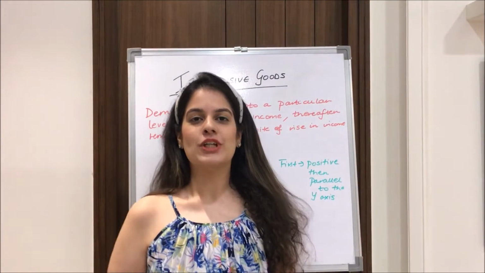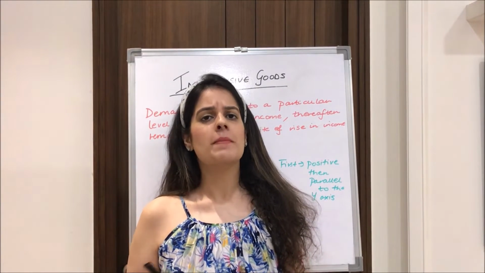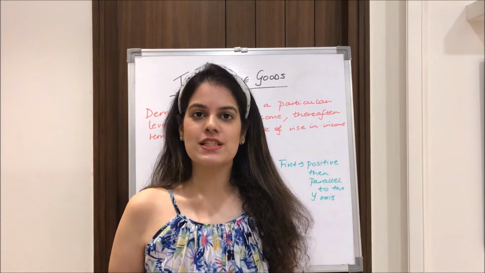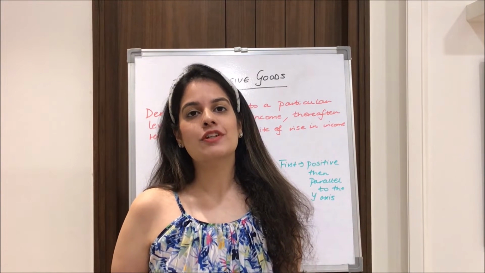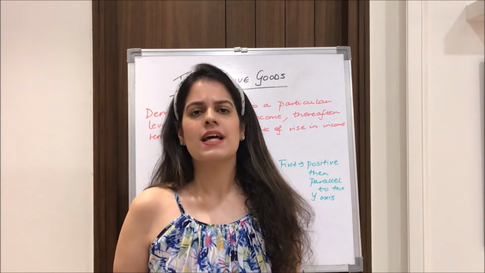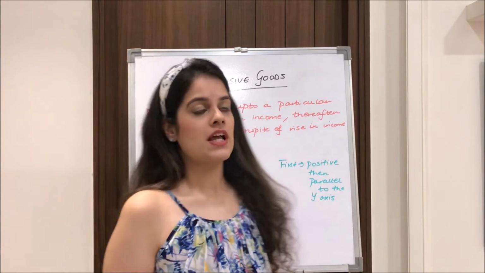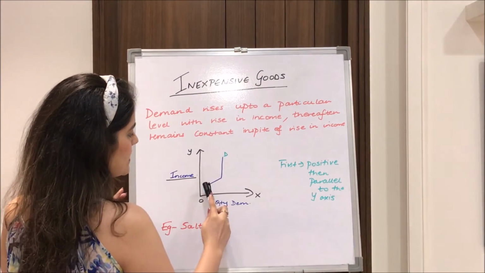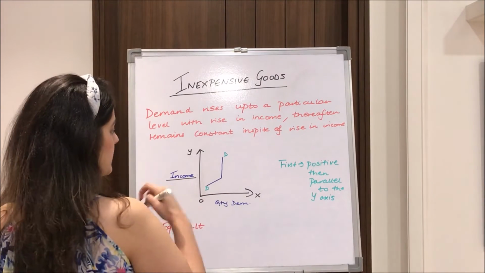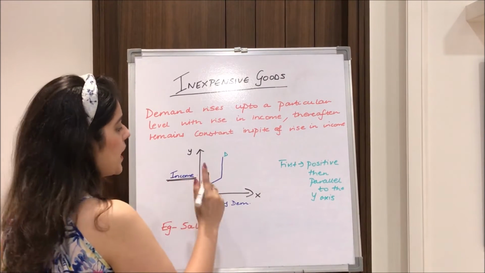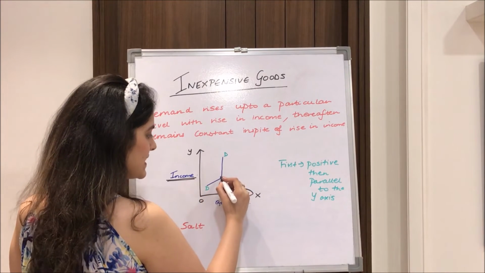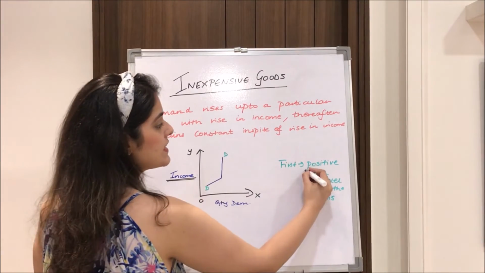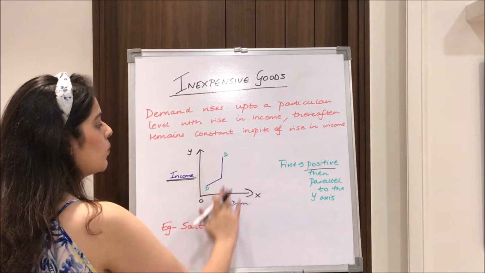The next good which I'll be talking about is inexpensive goods. What basically are inexpensive goods? Inexpensive goods are those goods the demand for which increases with a rise in income, but thereafter it remains just the same or constant irrespective of the rise in income. We notice in this demand curve that initially our demand is rising with a rise in income. Please notice income is the yardstick over here. So our demand curve is increasing with an increase in income, and thereafter it remains just the same. It remains constant. So firstly it is positive and then it becomes parallel to the y-axis.